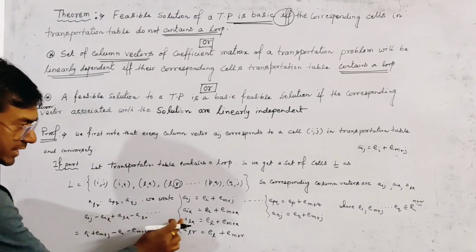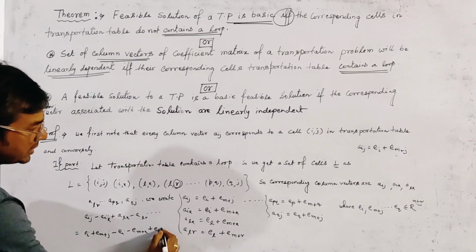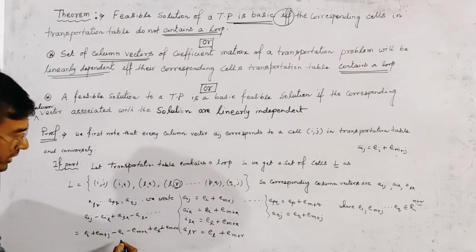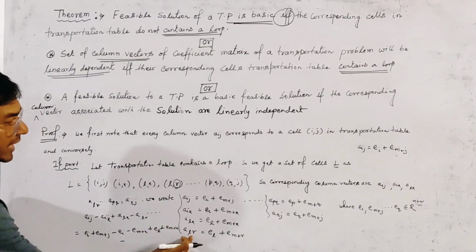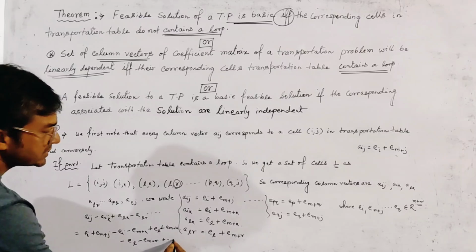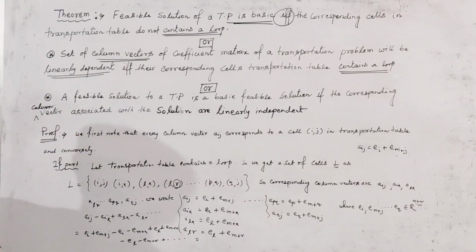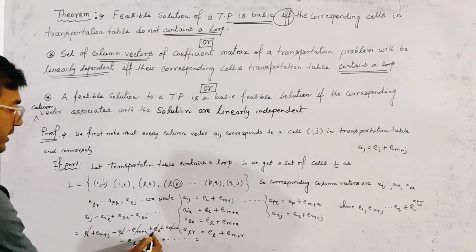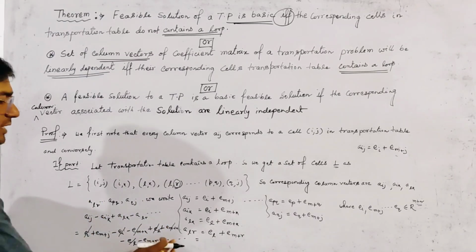Then we write Alk, which is El plus E(m plus k), and then again minus Alr, which is El plus E(m plus r), and we write all the vectors in the same way. Getting the result, this vector and this vector cancel out, and this vector cancels out.